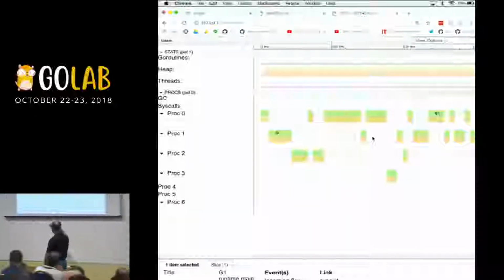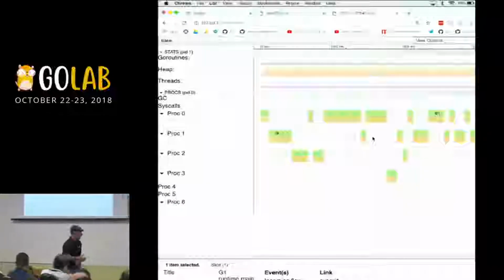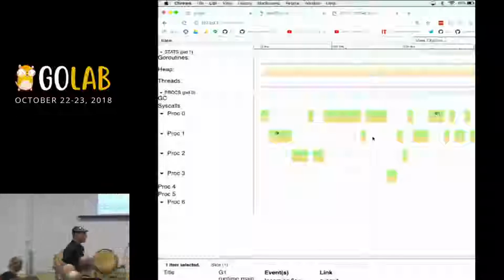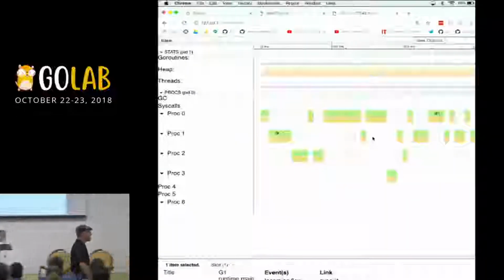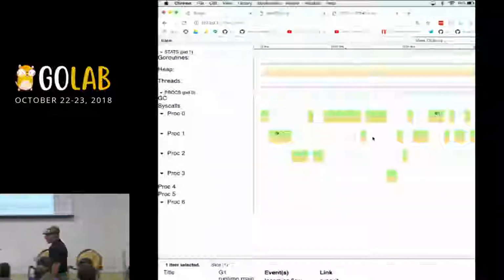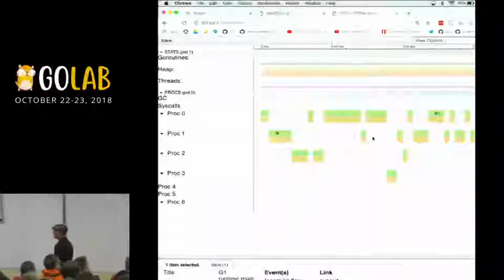I mean, if you just go down and look at the lines, it looks like we're just using one P, right, one thread at a time. But when the garbage collector kicks in at a nice uniform pace, it's using a lot more of my CPU capacity. So when we were looking at the profiler, it said, Bill, your system calls aren't fast enough. What the trace is basically showing us is we're not leveraging the full CPU capacity of this machine.